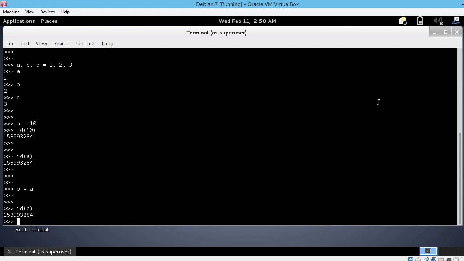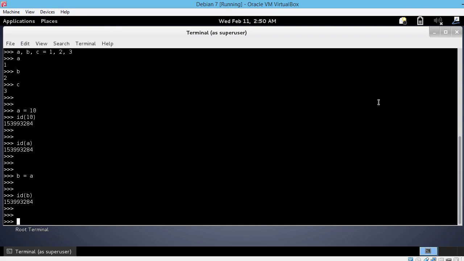Okay, now let's change the value of b to 20. So b = 20. And check its id again. So id of b. Okay, as you can see, b's id is now different than before, because b is now pointing to the location in memory in which the value 20 is stored.